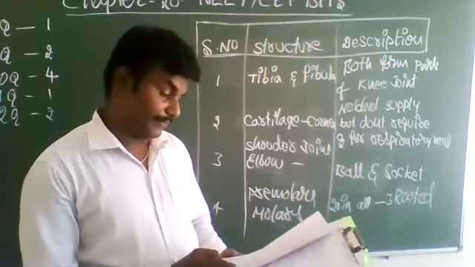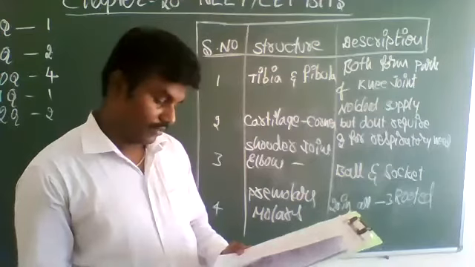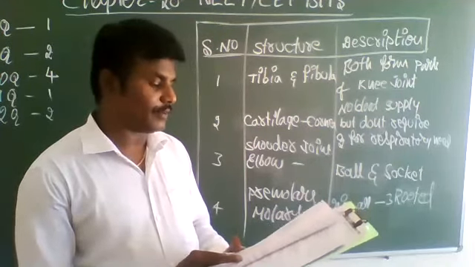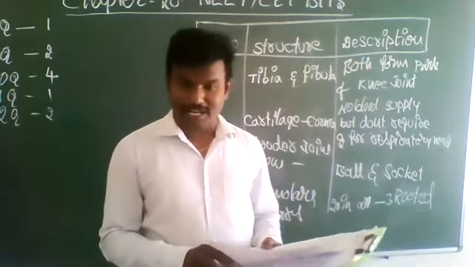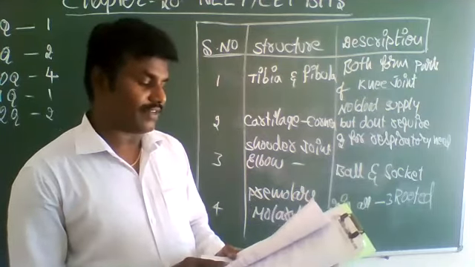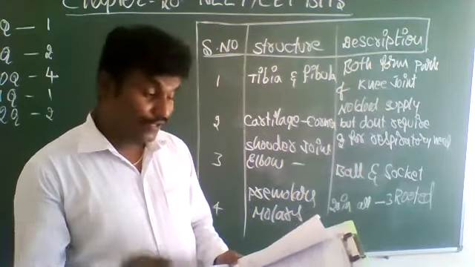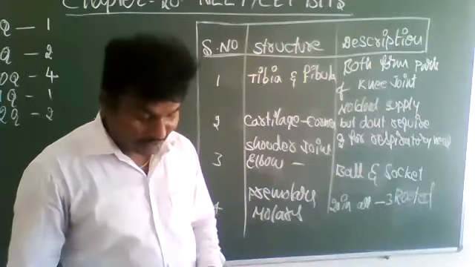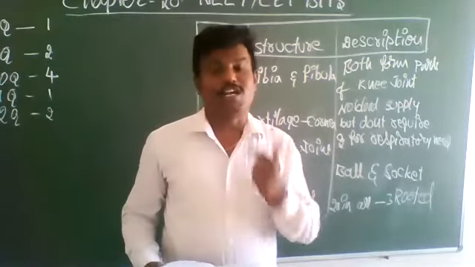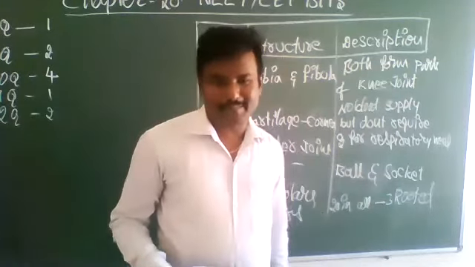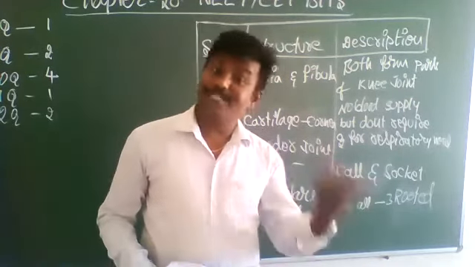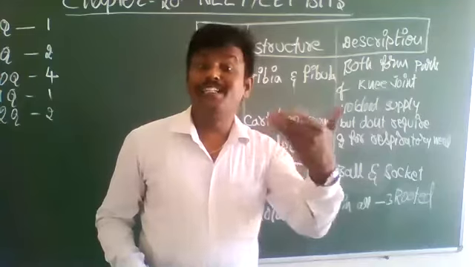Cartilage and cornea. No blood supply, but don't require oxygen for respiratory need. First of all, no blood supply because they do not have blood vessels. In cornea and cartilage, blood supply does not take place because there are no blood vessels. Then how are nutrients supplied?